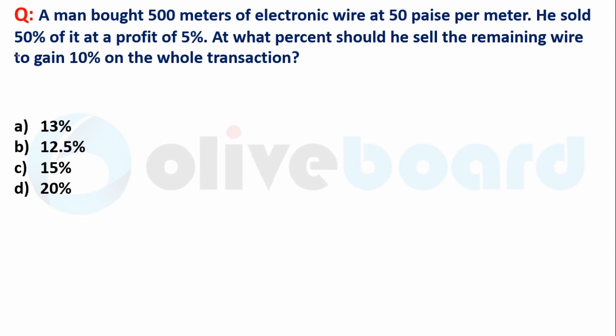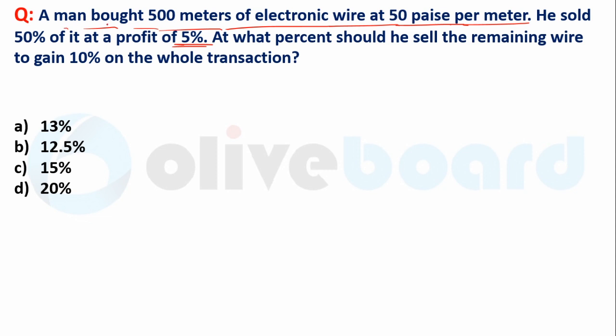Now come to the third question. A man bought 500 meters of electronic wire at 50 paisa per meter. He sold 50% of it at a profit of 5%. At what percent should he sell the remaining wire to gain 10% on the whole transaction? Very easy question, very simple question. There is no use of the first line here.